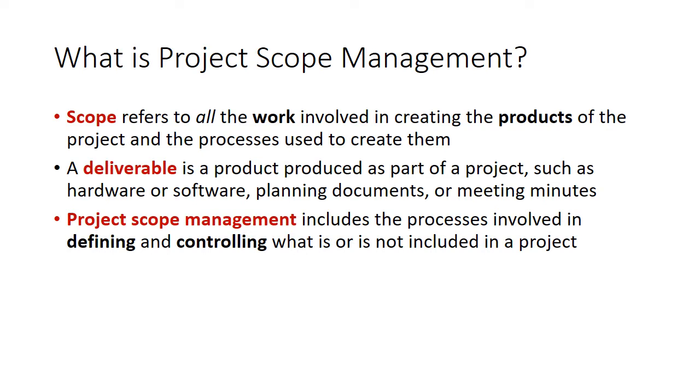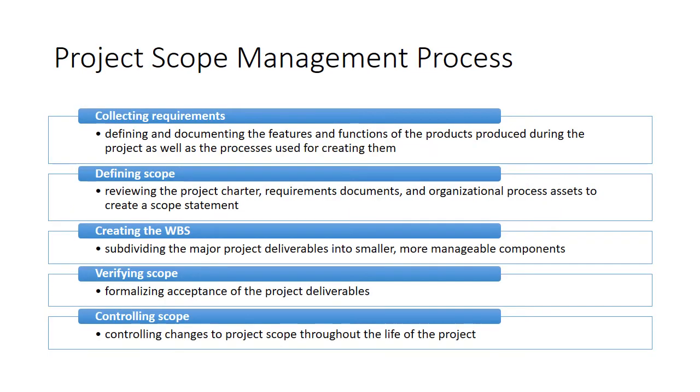Scope refers to all the work involved in creating the product. A deliverable is a piece of work that we do that is part of the scope and that we hand over to the user. So controlling and defining scope are the two most important things for a project.